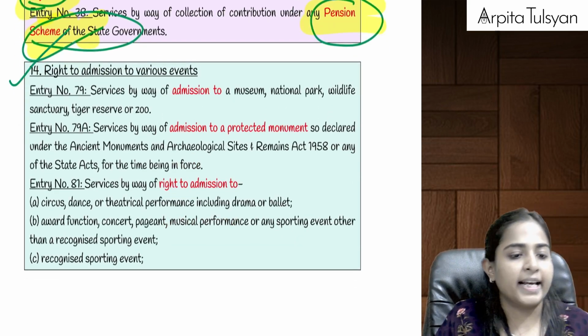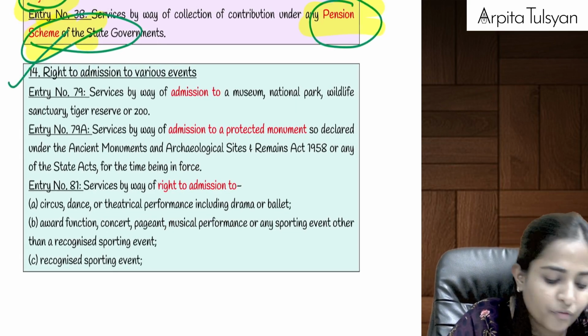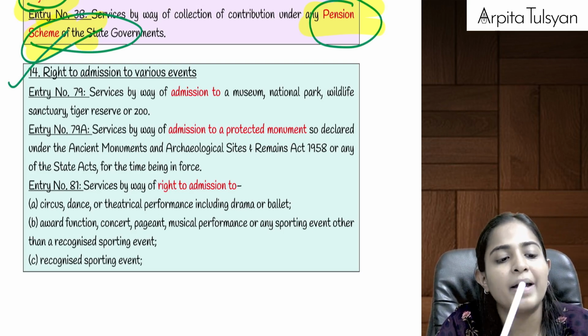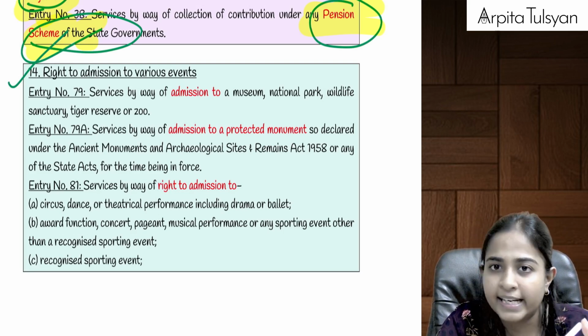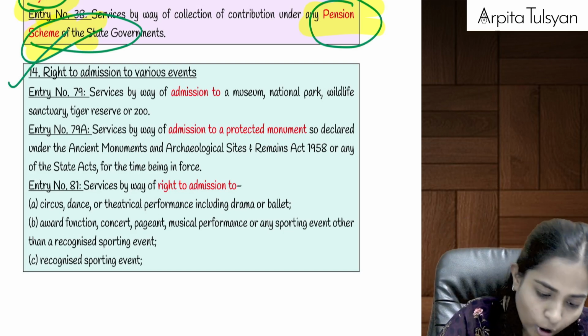Then let's go to the next point. Check what the next point is talking about: right to admission to various events. This is also very, very important. If you are taking entry to any museum, any national park, any wildlife sanctuary, any tiger reserve or any zoo, whatever be the entrance fee, there will be no GST applicable on the same.